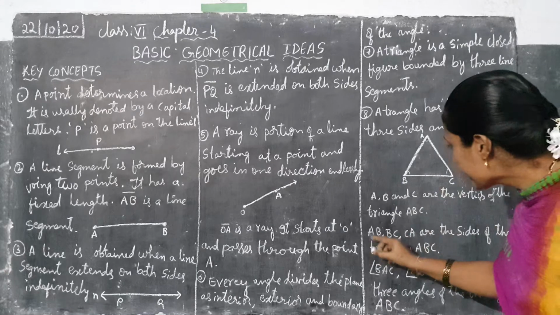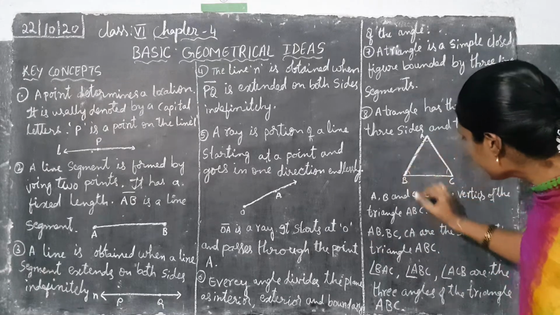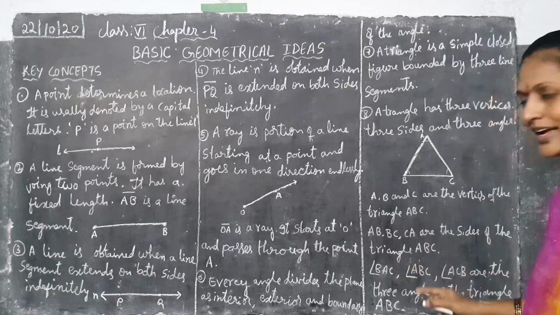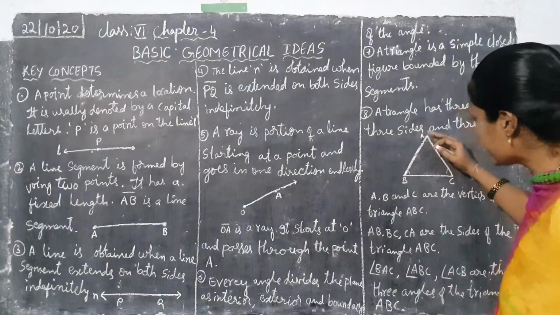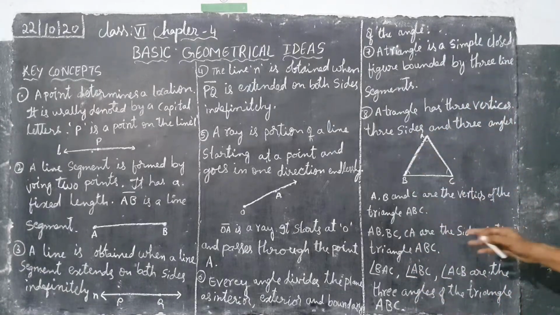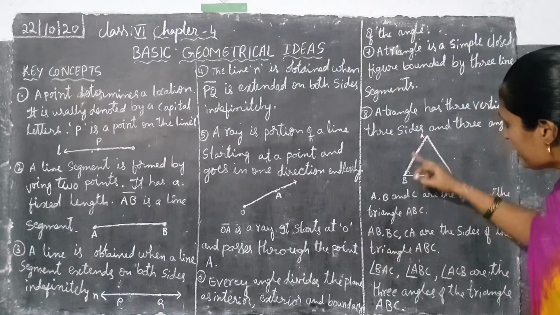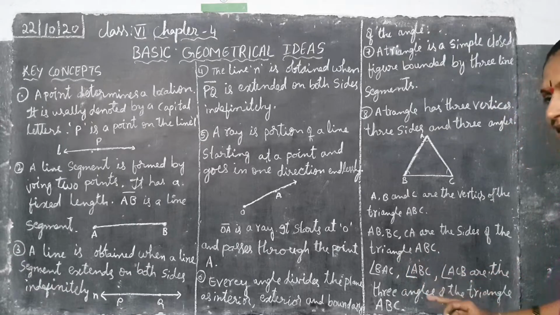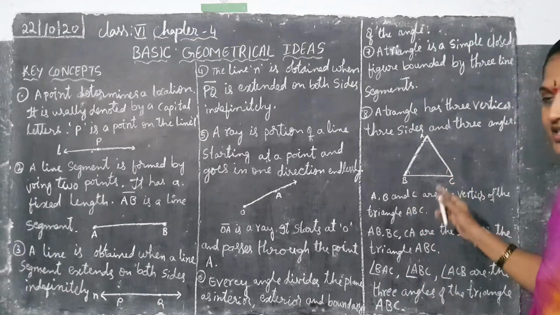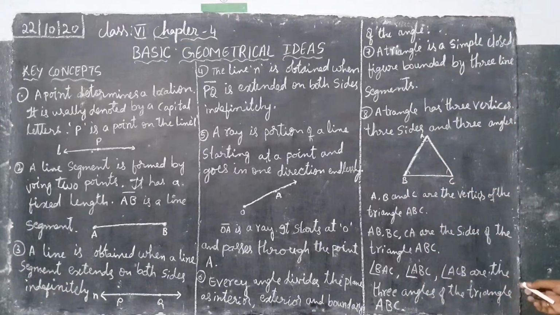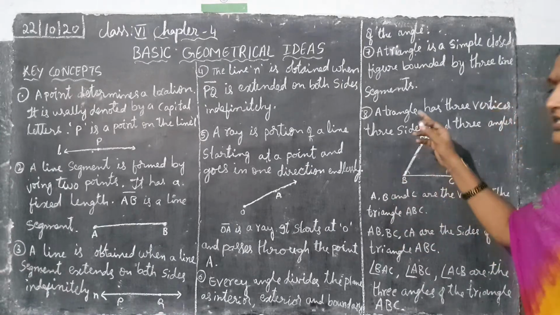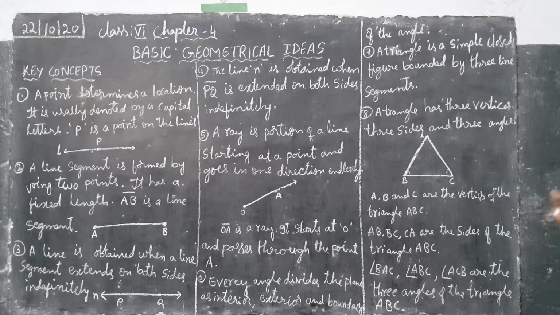Now AB, BC and CA are the sides of the triangle. These are sides, straight lines. We have to write AB, BC and CA are the sides of the triangle ABC. If they ask what the sides of triangle ABC are, AB, BC and CA are the sides.